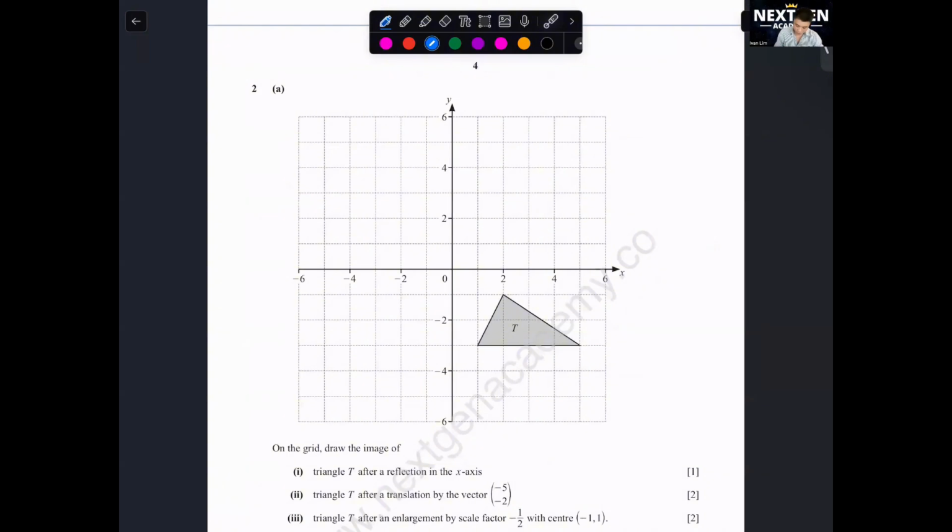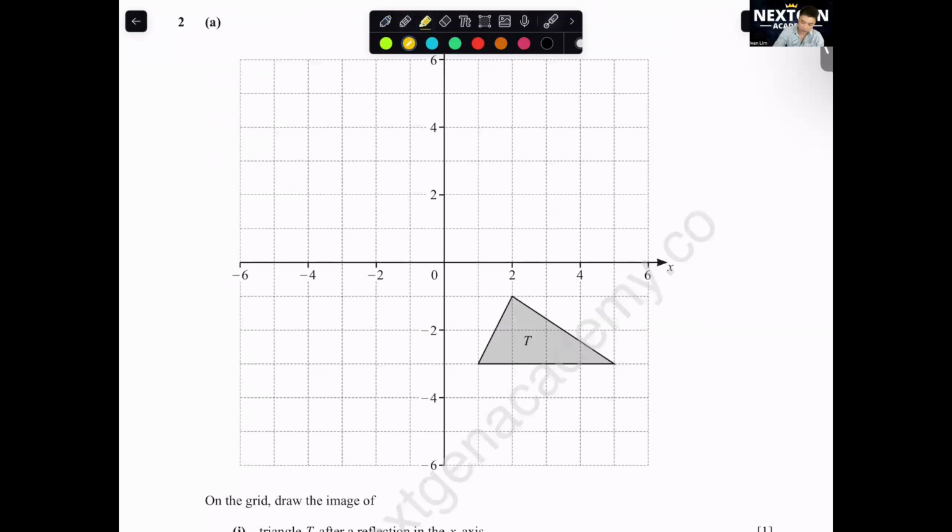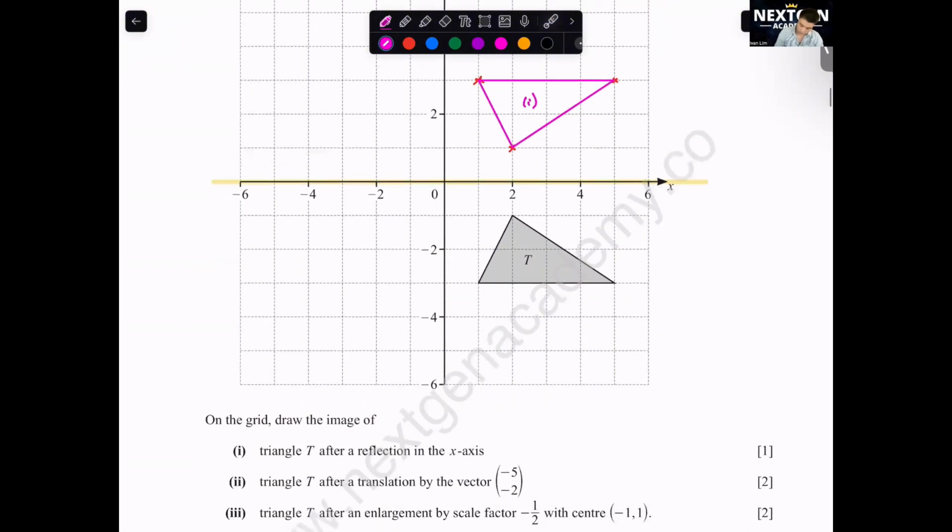On the grid, draw the image of triangle T after a reflection in the x-axis. Reflection means this is your mirror. The x-axis is your mirror, so the perpendicular distance to the mirror will all be the same. So you just need to calculate 1, 1. So put here the point, then here 1, 2, 3, here 1, 2, 3. Then here 1, 2, 3, 1, 2, 3. Like this. This is for question A.